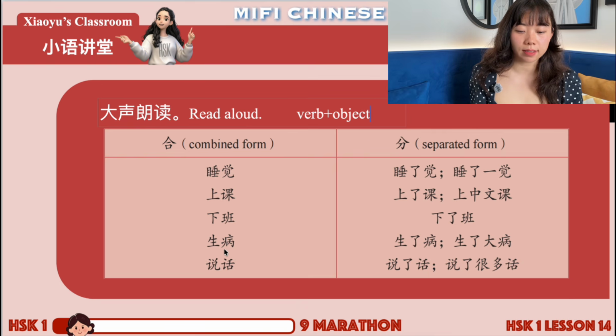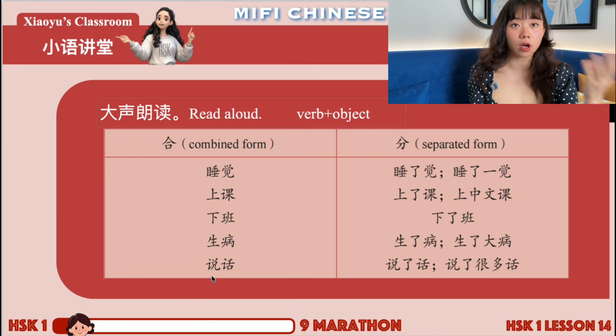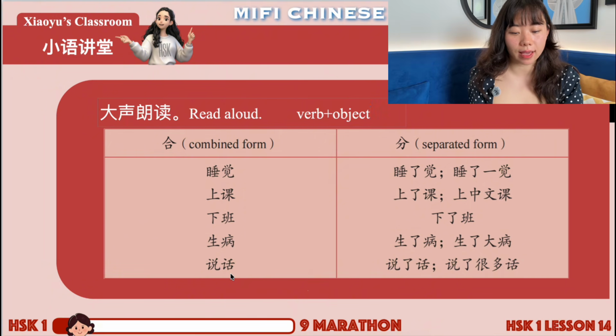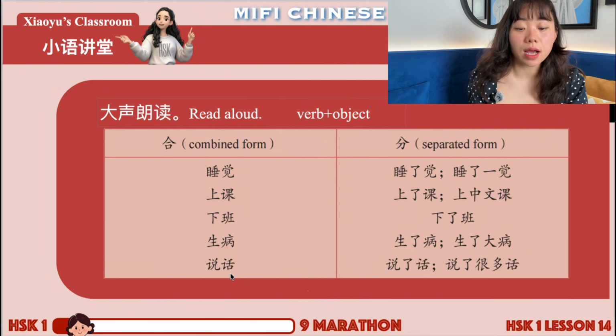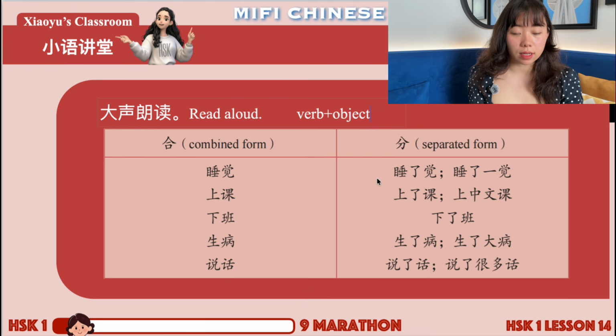And then 生病, same. 生 is the real verb here. 病, sickness, illness, is the object. And then 说话, 说 is the real verb here. It means to speak, to talk. And then 话 means speech. Okay, so that is what separable words mean. And you can insert elements, components between these two.